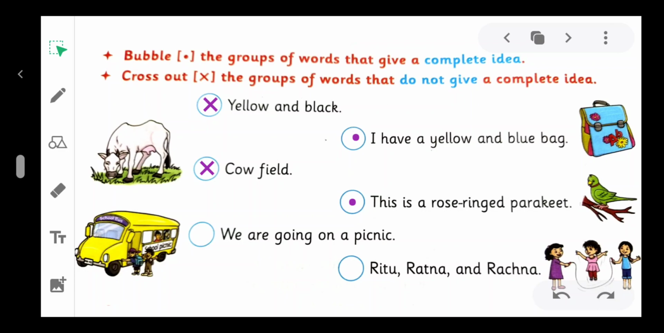Next, we are going on a picnic. Listen again. We are going on a picnic. This group of words gives us a complete idea, so we put a bubble here. Next, Ritu, Ratna and Rachna. This group of words tells us three names without giving a complete idea. It's not a sentence, so we cross it.